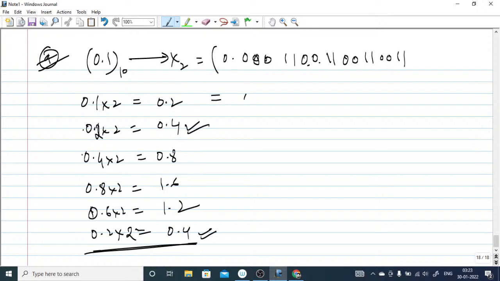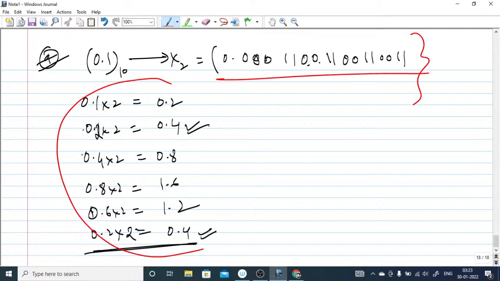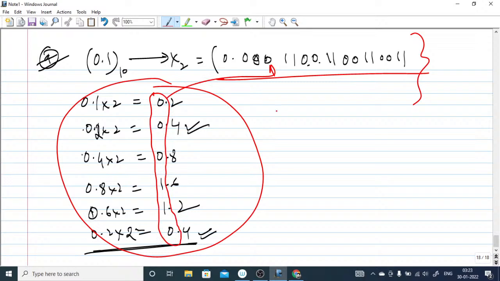So how can you write this? 0.0 followed by 0, 0, 1, 1, and this is getting repeated. You can write it like this. You have to stop the process, and you don't have to go on multiplying endlessly. So what we are doing here is, in case of a fraction, we collect the integer part from top to bottom. I hope this is clear for everyone.